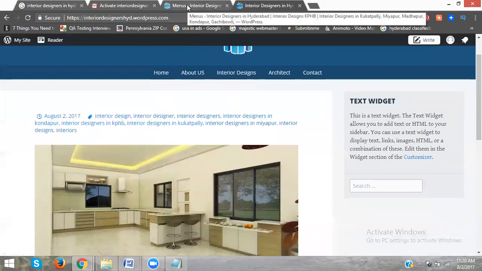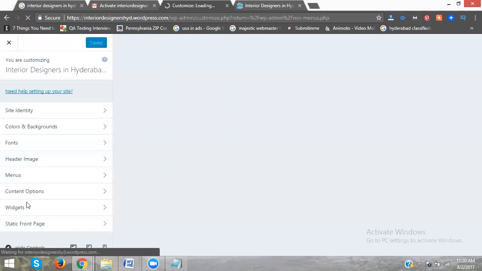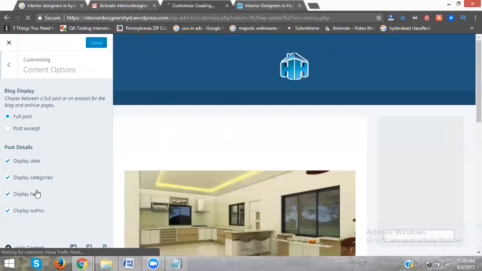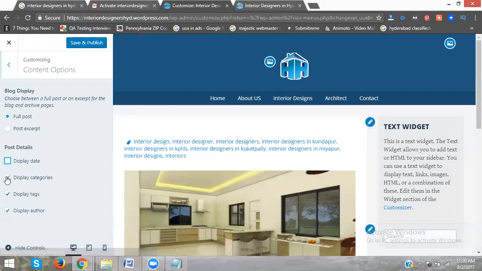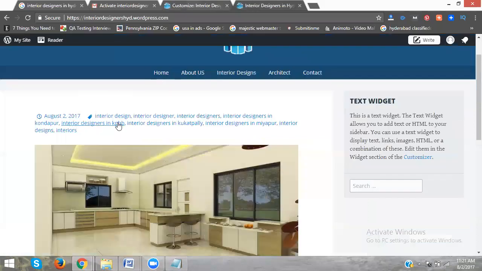So go to the WordPress dashboard. In this, the option will be Appearance. Go to Customize. In this, the content option. Disable dates, disable category, disable tag, disable author. It's clear. I'm checking four options. Now save and publish. Previous dates and tags will be showing here.